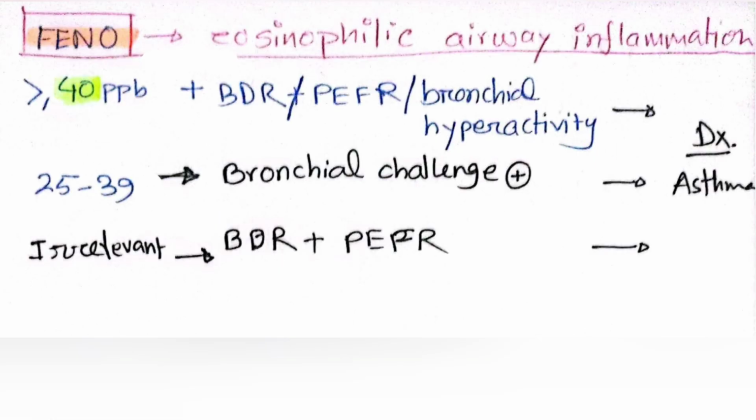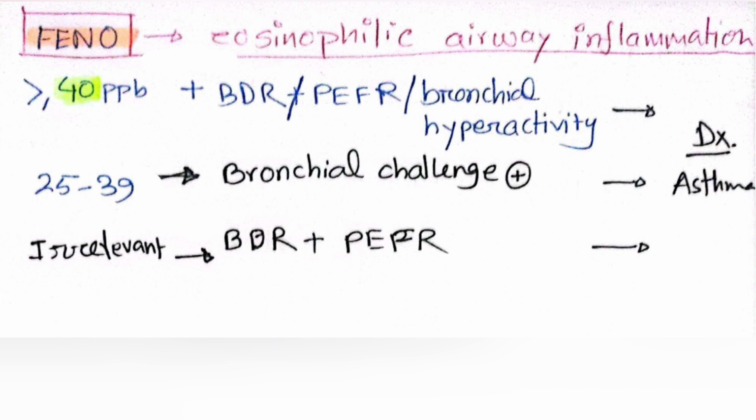So what are the objective tests and their findings? First of all, we have mentioned that at age 17 we must do fractional exhaled nitric oxide. So what will be the level? If it is 40 parts per billion or more, along with a bronchodilator reversibility test or peak expiratory flow rate variability and bronchial hyperactivity, we can diagnose asthma.